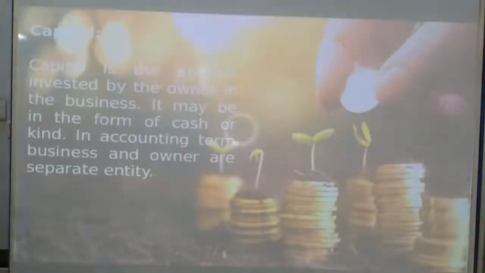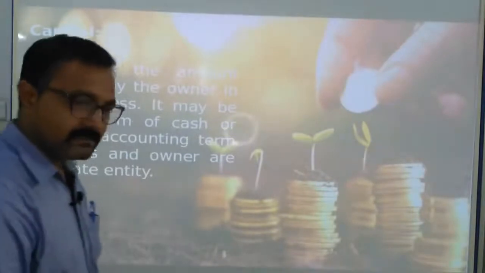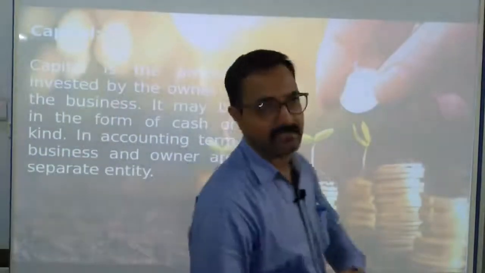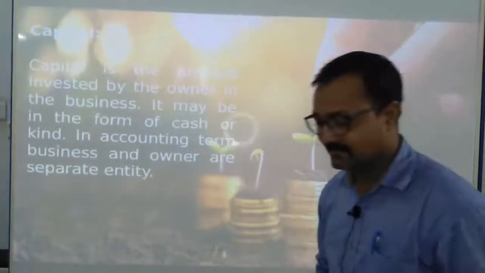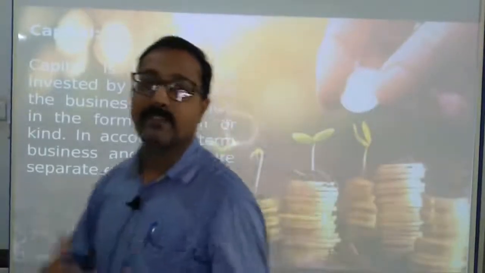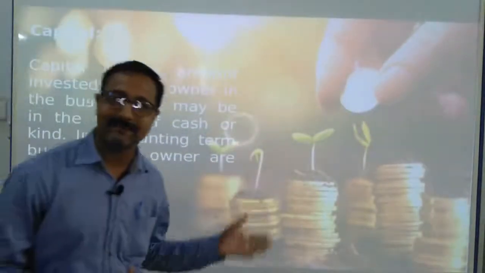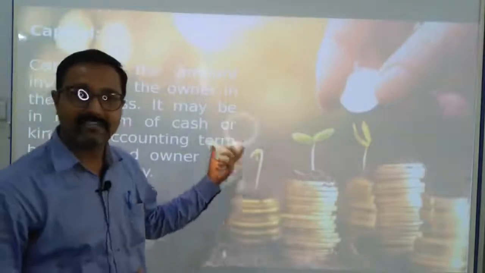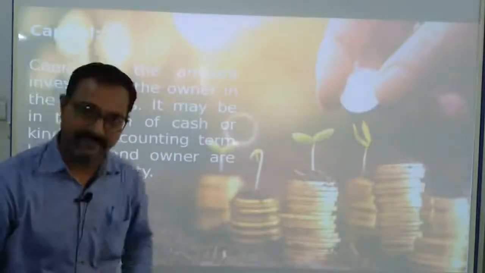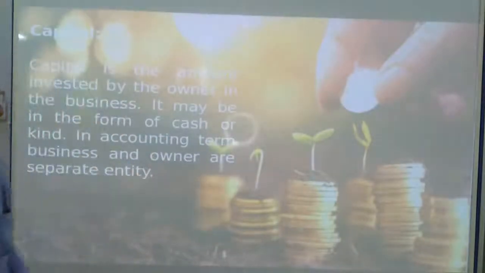So the next term that is very important is capital. Just like Raipur is the capital of Chhattisgarh, I'm not talking about that capital. Here in accountancy, capital has a different meaning. So what is capital?